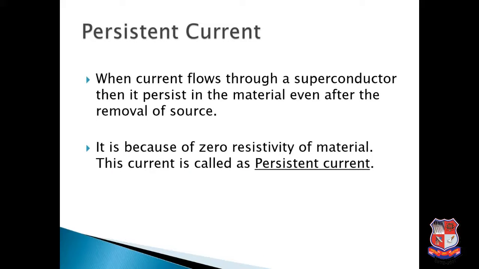The second property is persistent current. Persist means to remain for some time. Persistent current means that when current flows through a superconductor, it persists in the material even after the removal of the source. When we pass current through a superconductor, then even after the removal of the source, the current persists in the material for some time. Why does this happen? It is because of the zero resistivity of the material. The current that persists in the material is known as the persistent current.